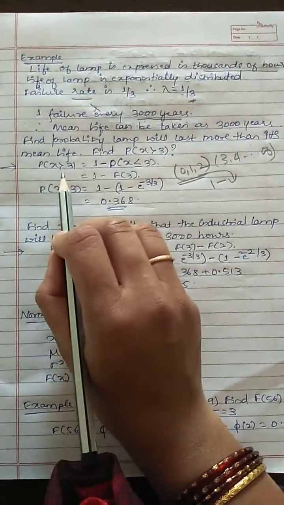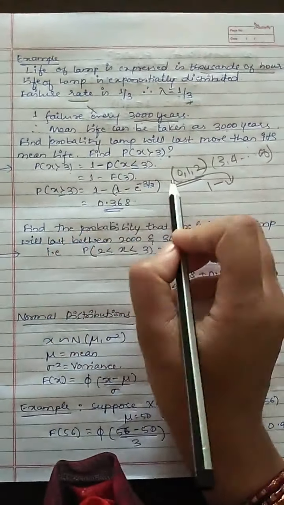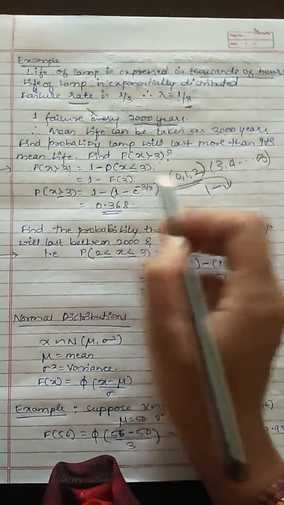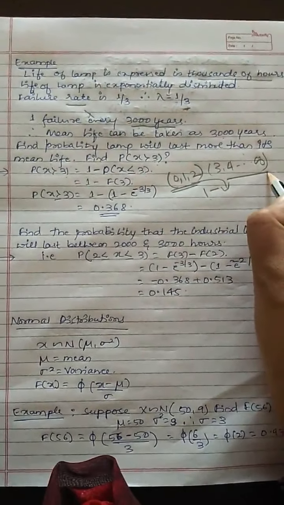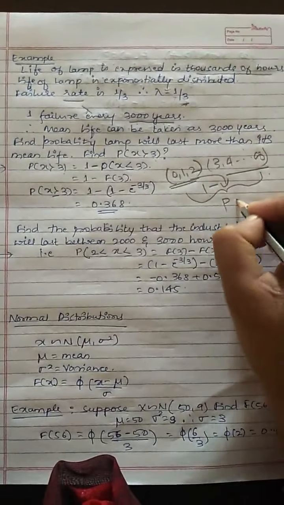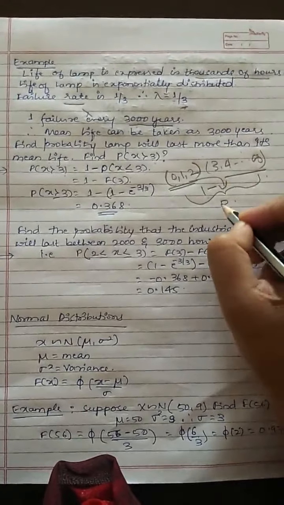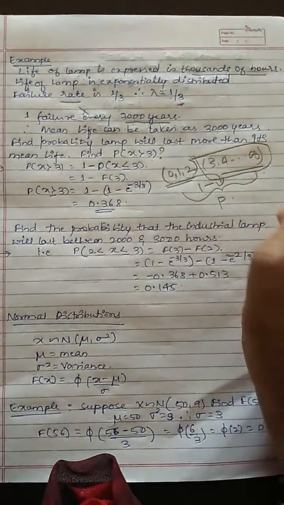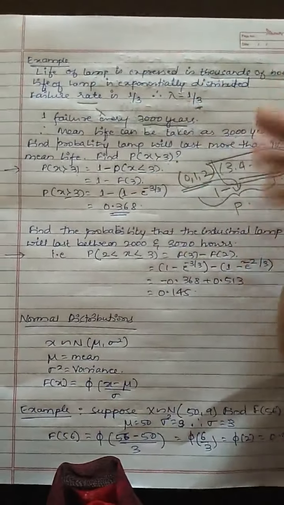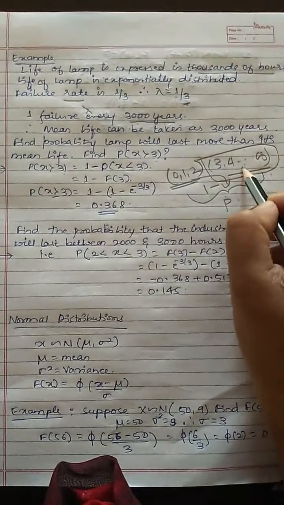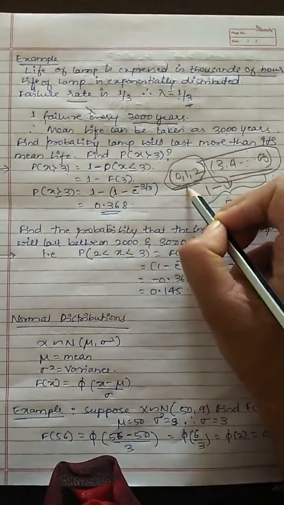Probability of x greater than 3 means 1 minus probability of x less than or equal to 3. This is the total probability. Out of this, this much is the probability we want. We cannot find this one directly. How can we find it? 1 minus this part.